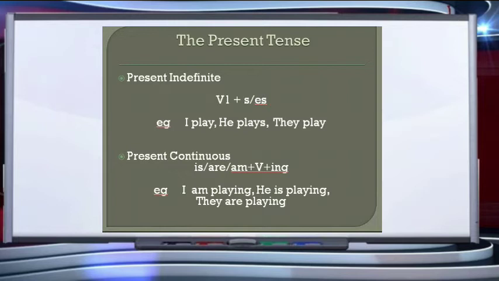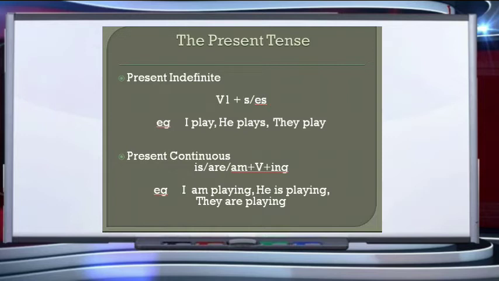Where do we use the present indefinite tense? Children, present indefinite tense is used to tell about an action that takes place in the present, that is a habitual feature or is a universal truth. For example, when we say the earth revolves around the sun.